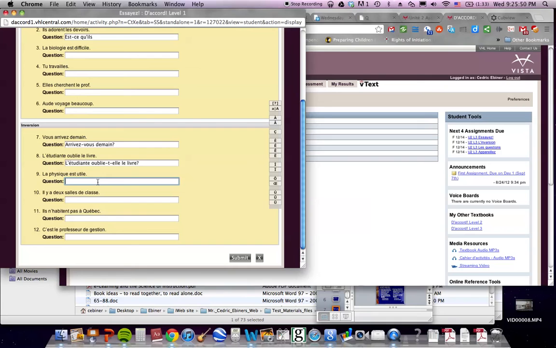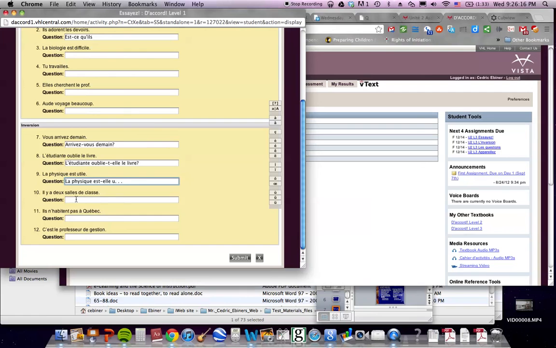Then let's do this one again here. La physique est utile. So here again, la physique is a noun. You can't invert it. You start with it, la physique, like this. And then you use your verb next, and la physique is feminine, right? You see, it's la physique right here. So then, what's the pronoun that could replace la physique? It's elle again. Okay, est-elle, and then after that you finish with your adjective, utile, and a question mark.